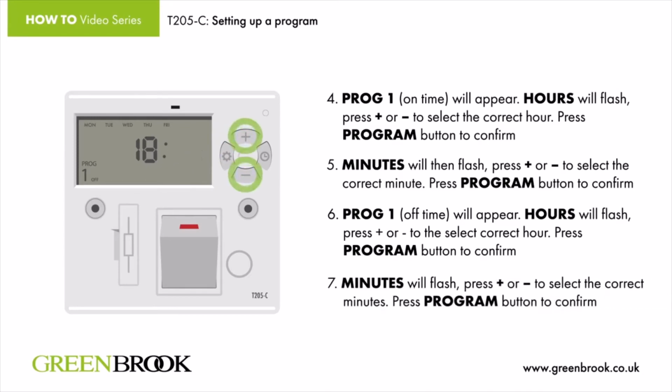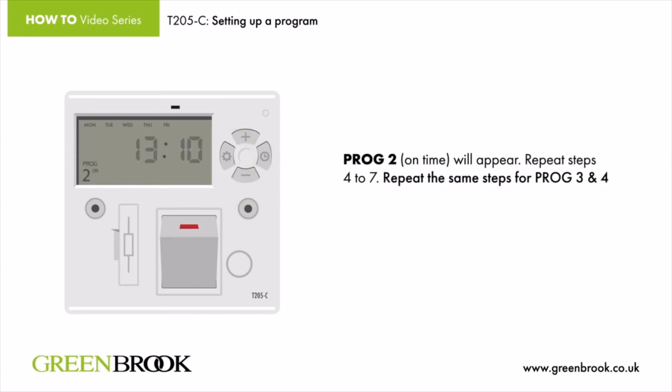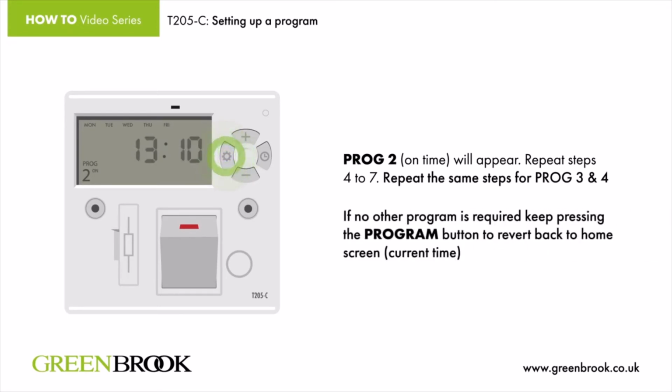7. Minutes will flash. Press plus or minus to select the correct minutes. Press Program button to confirm. Prog 2 on time will appear. Repeat steps 4 to 7. Repeat the same steps for Prog 3 and 4. If no other program is required, keep pressing the Program button to revert back to home screen.